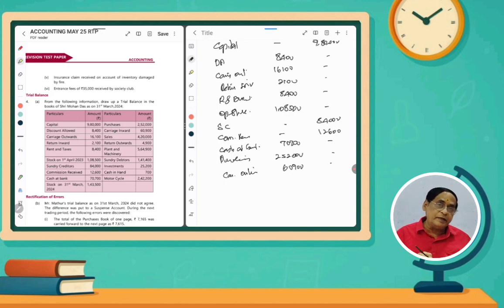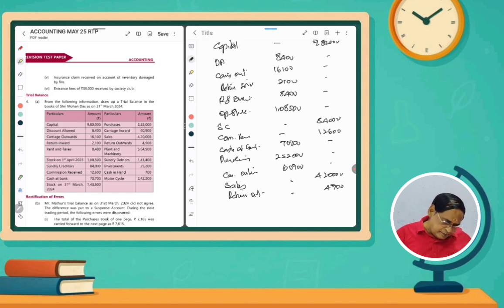Actually carriage outwards will be appearing in the profit and loss account. Carriage inwards means trading account, it is not necessary at this stage. So sales account credit 4,20,000 rupees. Return outwards means purchase return, how much? Return was 4,900 purchase return.